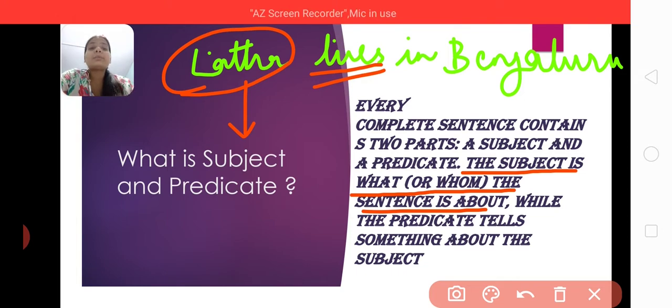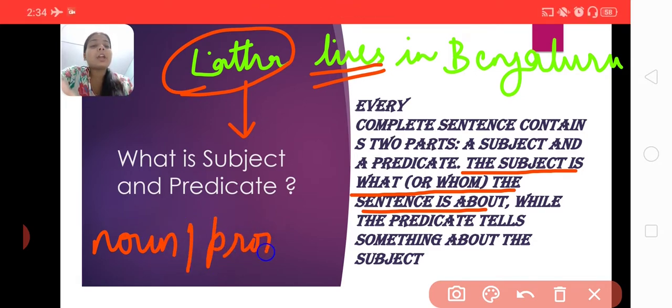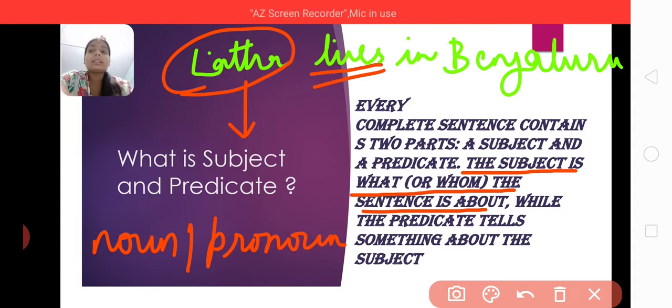The subject is a noun or pronoun. Students, please remember that a subject can be either a noun or a pronoun that tells us in the sentence about something. The subject is the part of a sentence about which the sentence tells us something.